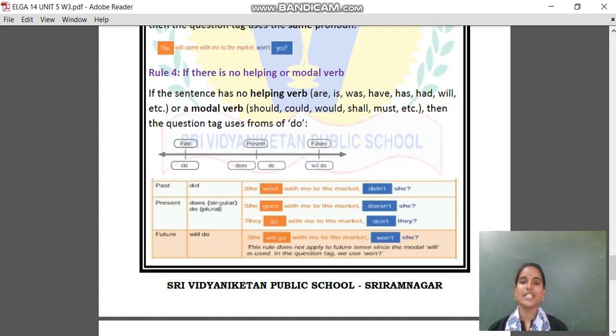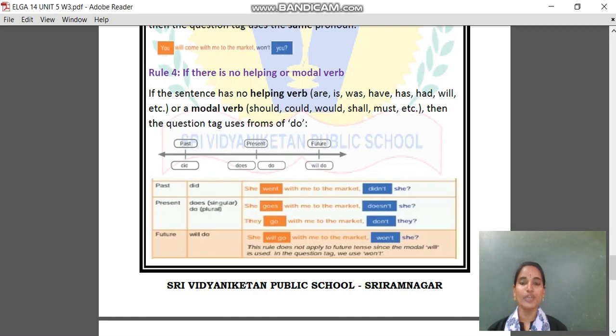For example, she went to the market with her mother. So here we are using didn't she. Yes, it is in the past tense. So already the action has been done. But when it comes to the present, she goes with her mother to the market. Doesn't she? So here, for goes, we are using a helping verb as doesn't she. And when it comes to the plural, they go to the market. Don't they? Yes, they go to the market.